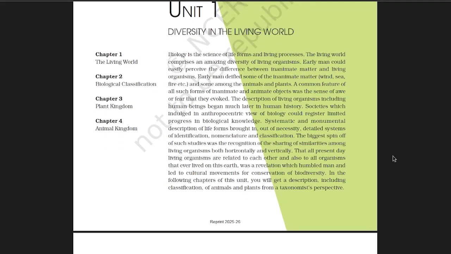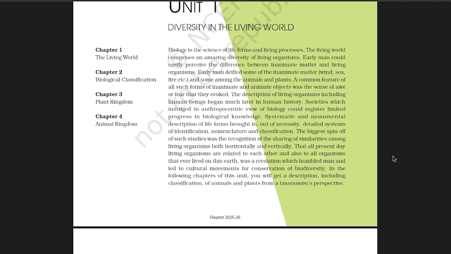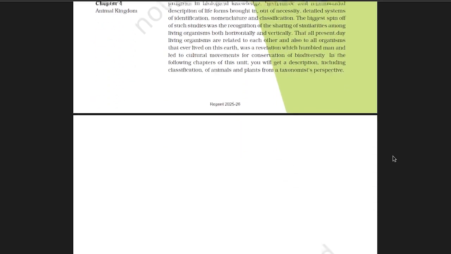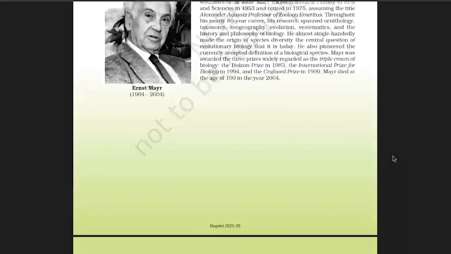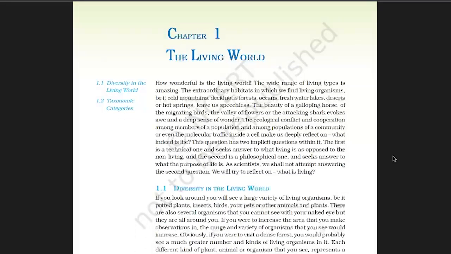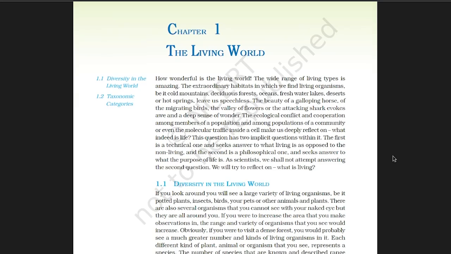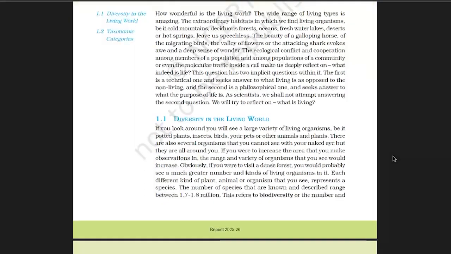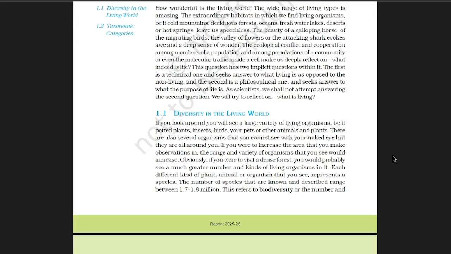First chapter, The Living World, and it comes under the unit Diversity in the Living World. In the chapter, you can see there is a small introduction to this Living World chapter, and later they discuss the diversity in the living world. Before that, you have to know what a living thing is.